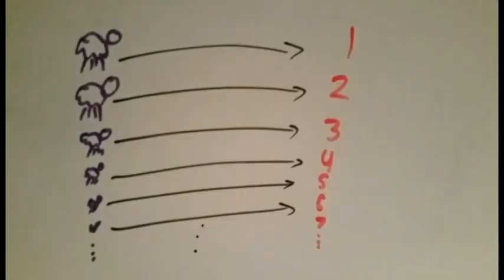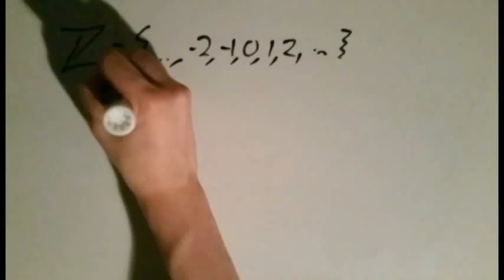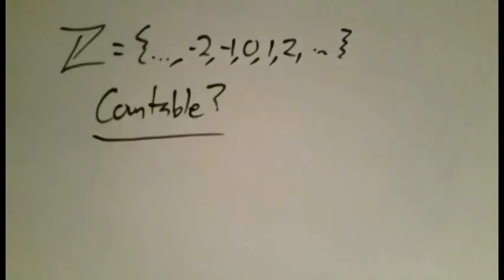Formally, a set is considered countably infinite if we can biject that set with the natural numbers. In other words, a set is countable if we can list it out. We've looked at the natural numbers, but what about the integers? Are they countable? Can we list them out?